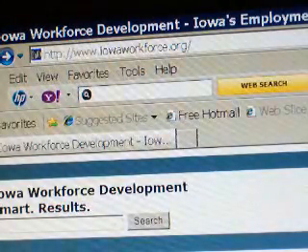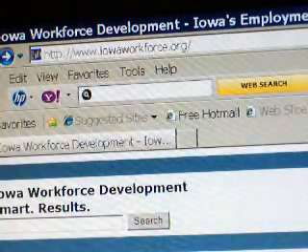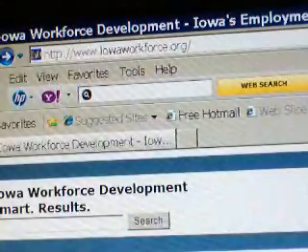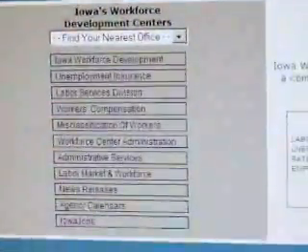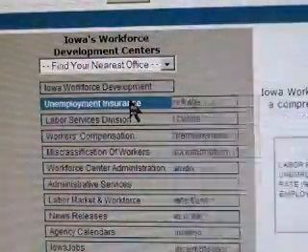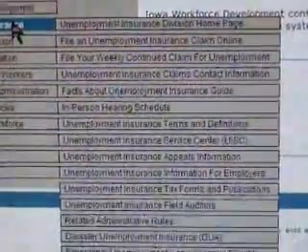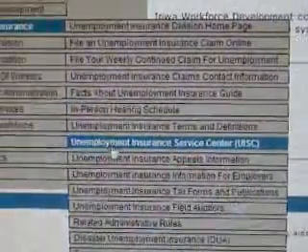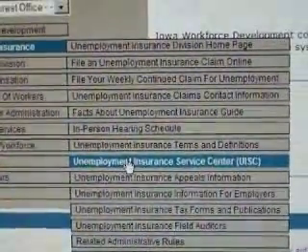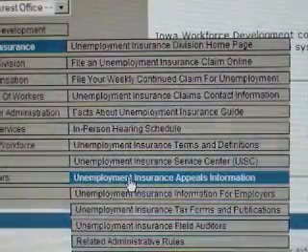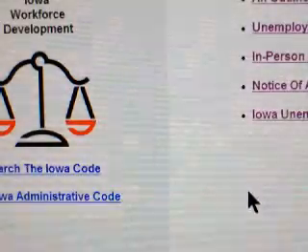Now, first you go to iowaworkforce.org, IOWAWORKFORCE.org, and once you get to that page, then you need to navigate down to unemployment insurance. And when you hit that unemployment insurance, you're going to hit a pop-up that gives you a number of selections. Go right on that pop-up and find UI appeals. Unemployment insurance appeals is right there. Click on that to move to the unemployment insurance department.